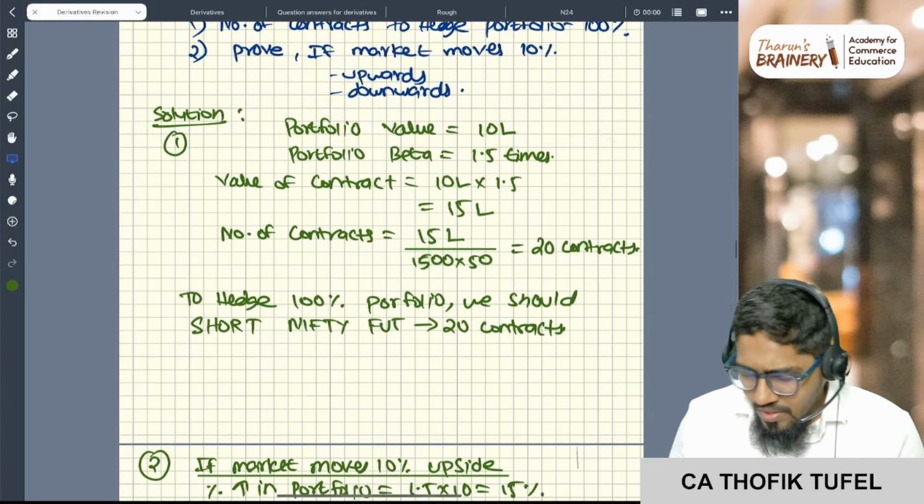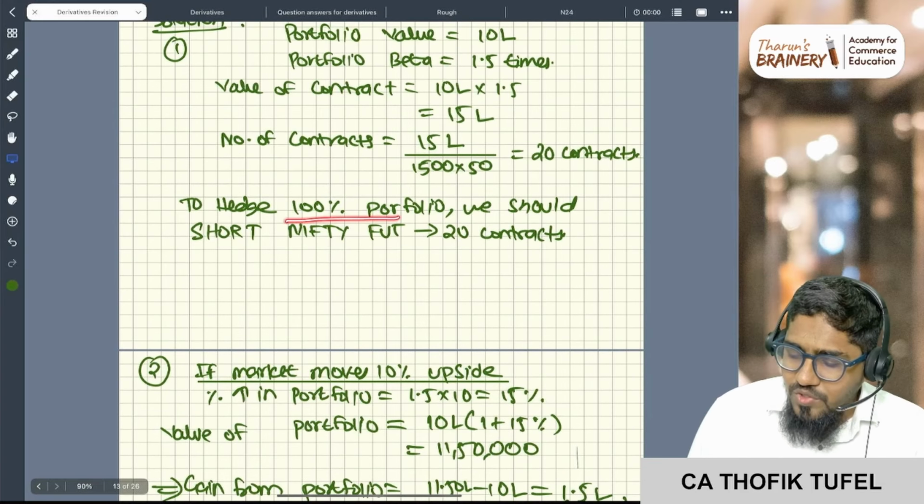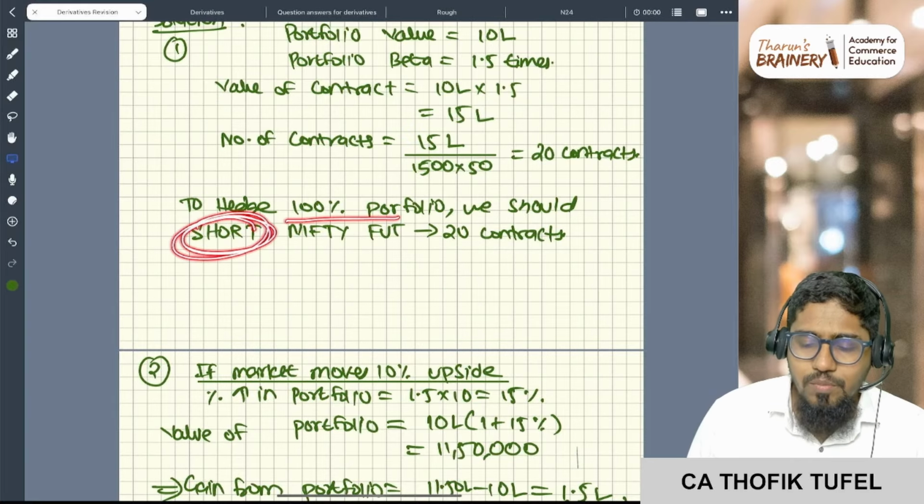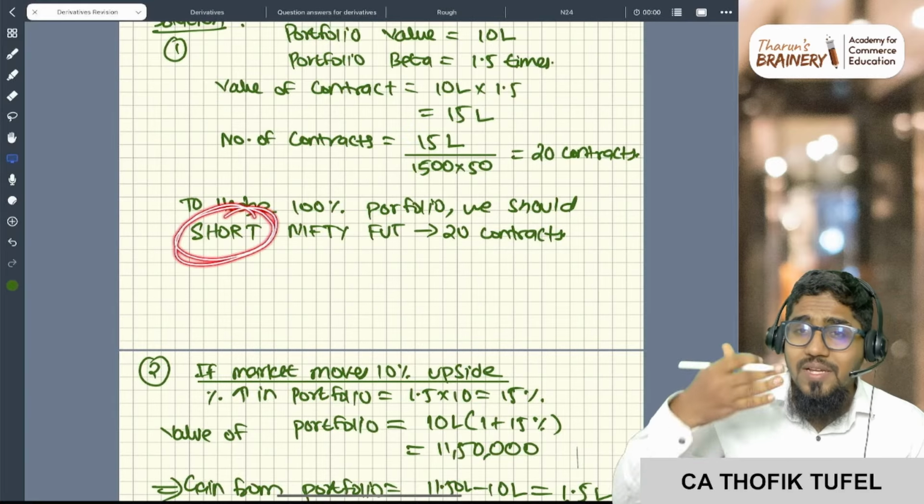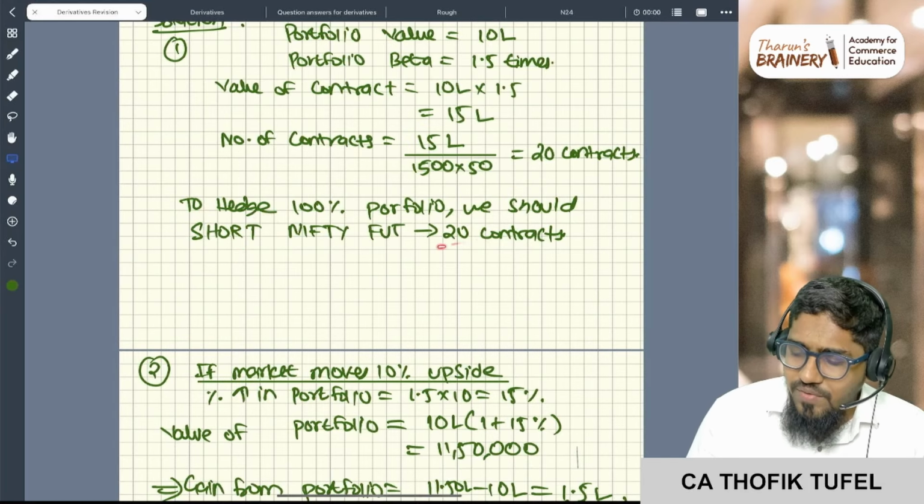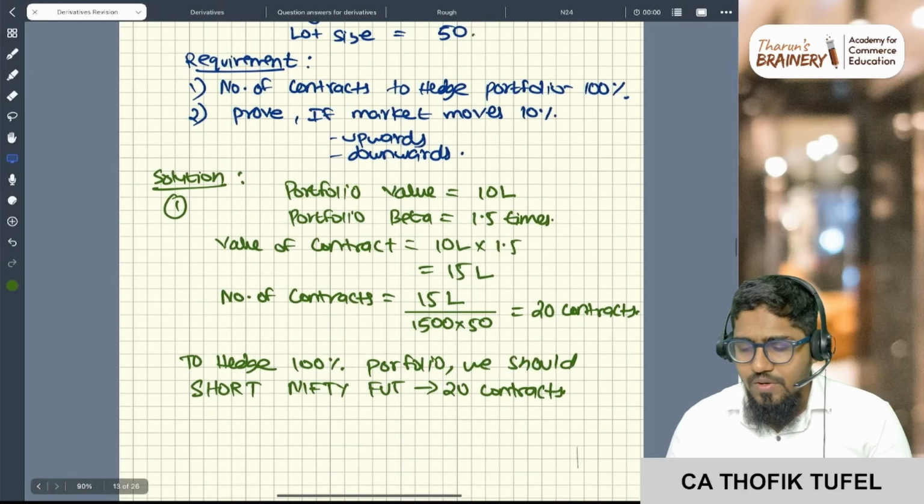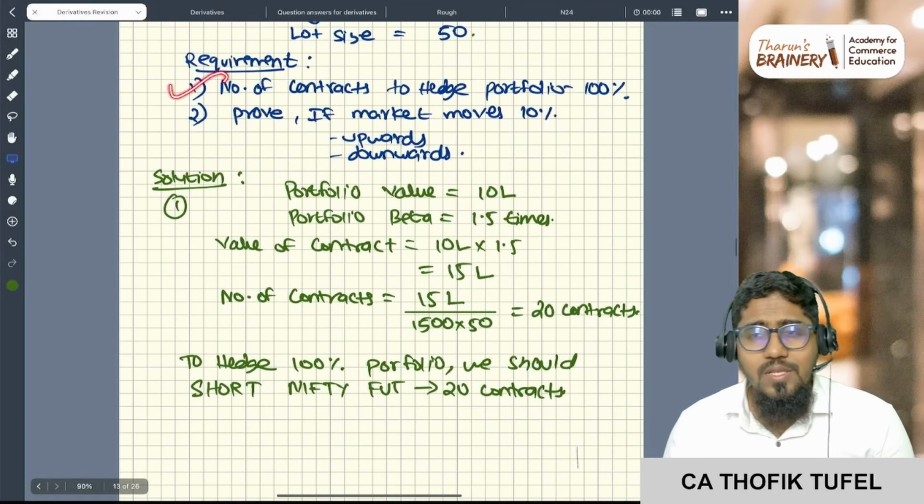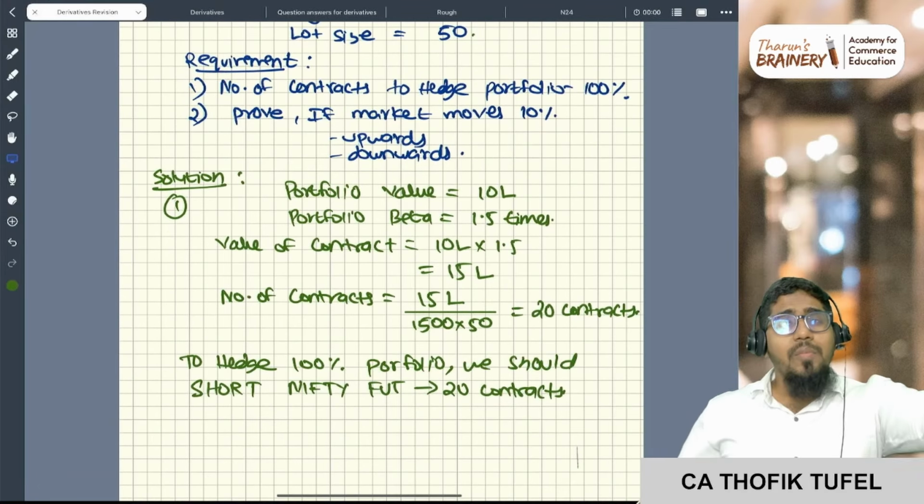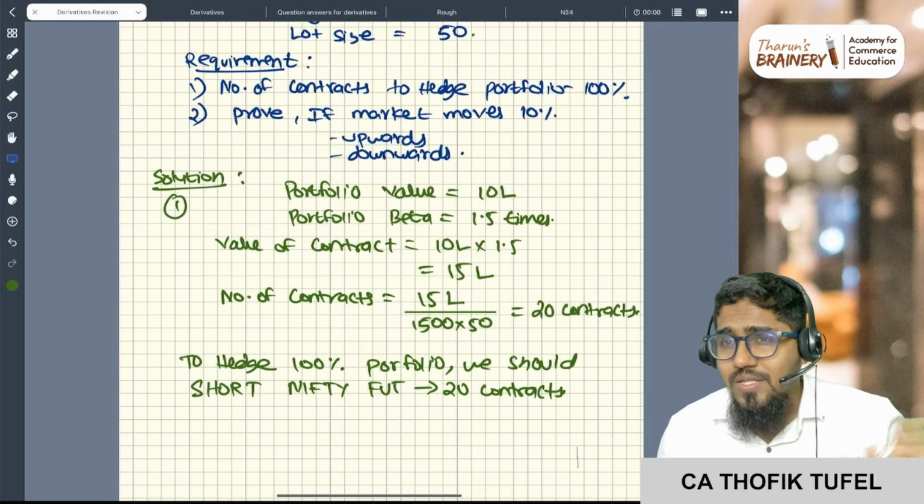Simple. Okay, so to hedge 100% portfolio, we should short. This is very important. We should short Nifty, sell Nifty futures. How much Nifty futures? 20 futures. Okay, 20 contracts. This is question number 1. Very easy. From here only the big problem I will introduce. But for now, you're understanding this, right?